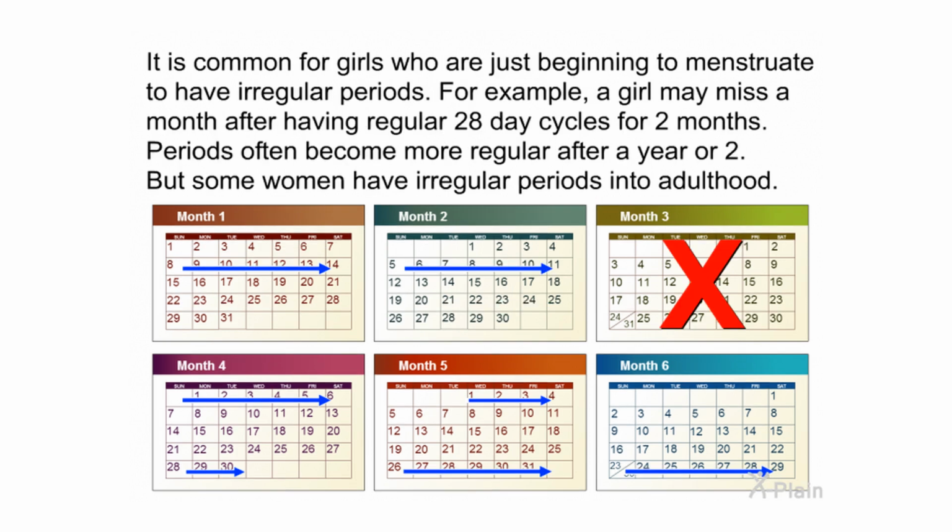It is common for girls who are just beginning to menstruate to have irregular periods. For example, a girl may miss a month after having regular 28-day cycles for 2 months. Periods often become more regular after a year or two, but some women have irregular periods into adulthood.